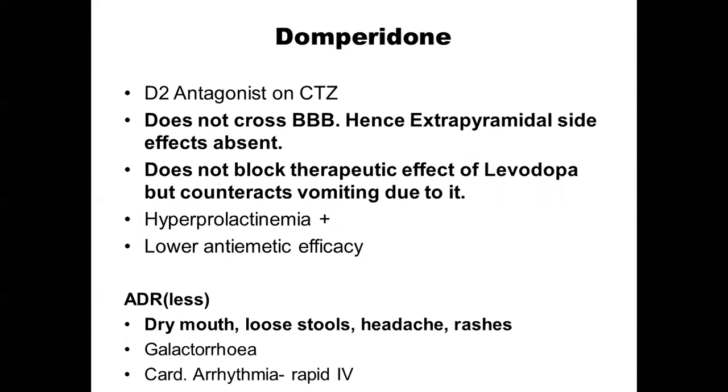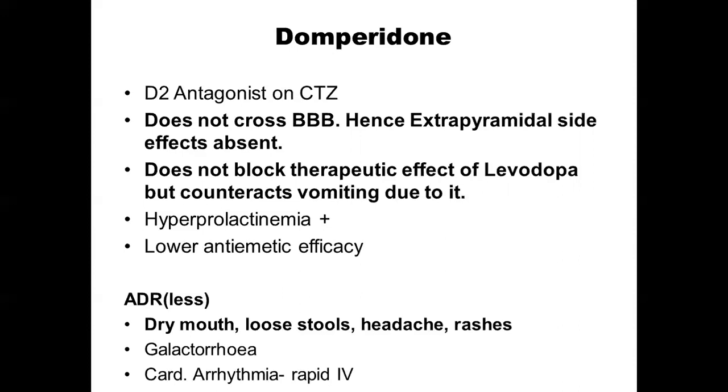Now domperidone is a D2 receptor antagonist on the CTZ. The CTZ is lying outside the blood-brain barrier. So it is blocking the D2 receptors present on the CTZ and thus causes the antiemetic action. It does not cross the blood-brain barrier like metoclopramide. Hence, domperidone is devoid of extrapyramidal side effects, which we saw in the case of metoclopramide.